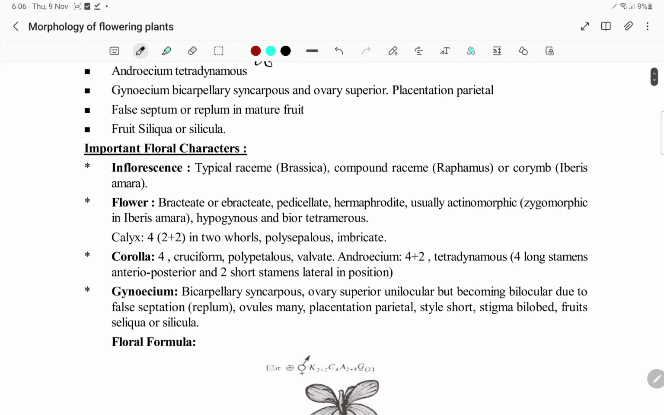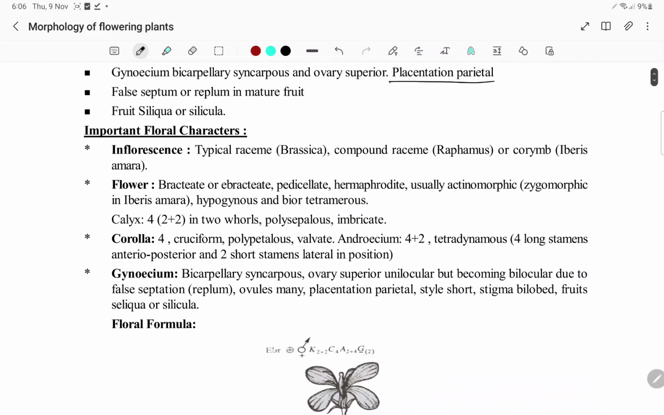And gynoecium is bicarpellary syncarpous. You will have 2 carpels, bicarpellary syncarpous. Mustard and argemone are the examples for parietal placentation, and replum is one of the things you have to remember here. The placentation is parietal, and the false septum is the replum in the mature fruit. And the fruit is siliqua or silicula. So what is silicula is, you can see this is the replum. To this replum the seeds are attached, and you will have the pericarp.